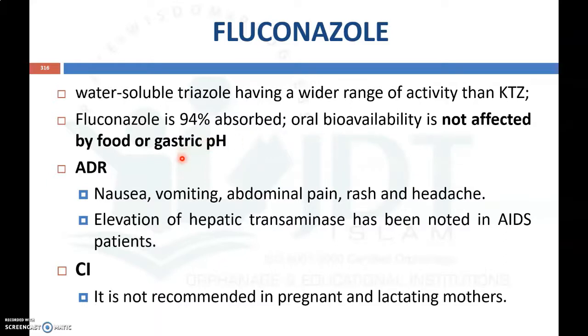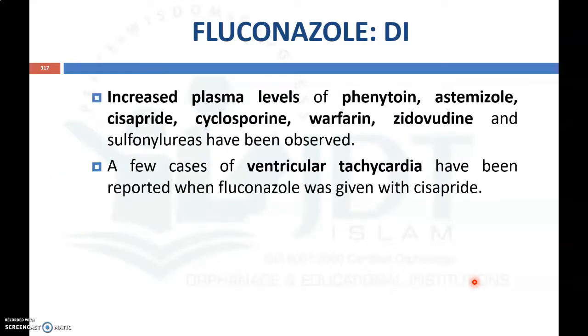Now coming to the adverse drug reactions, it will produce nausea, vomiting, abdominal pain, rashes and headache. And it may lead to elevation of hepatic transaminases, which is observed in AIDS patients. This is contraindicated in pregnant women as well as lactating mothers, so it is better to avoid it in them.